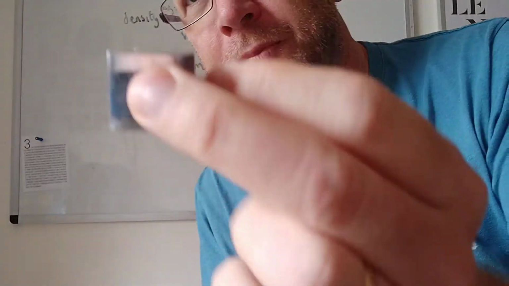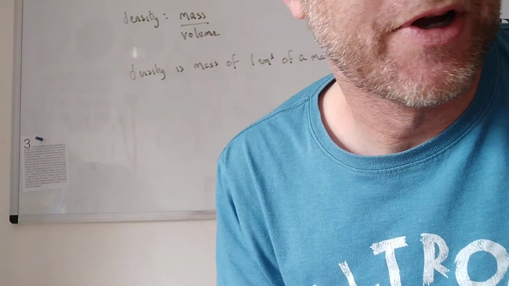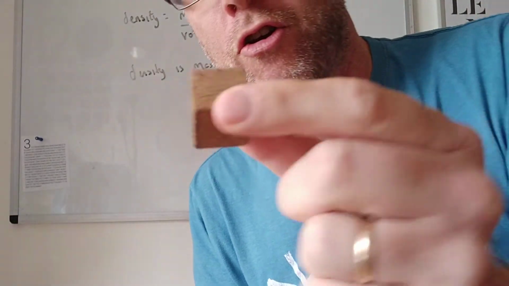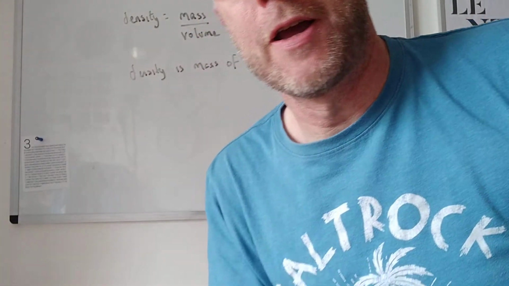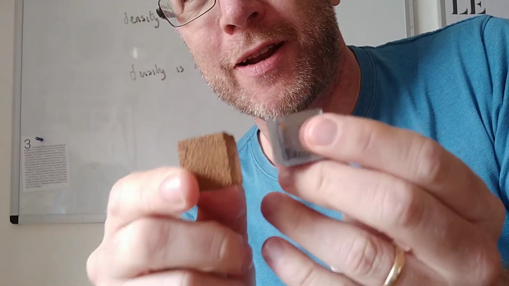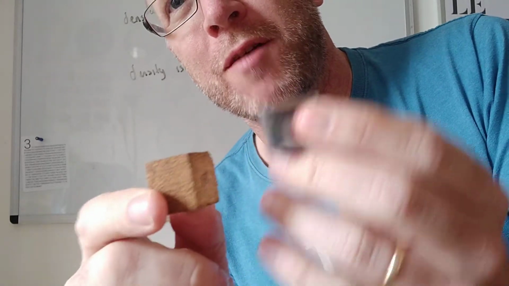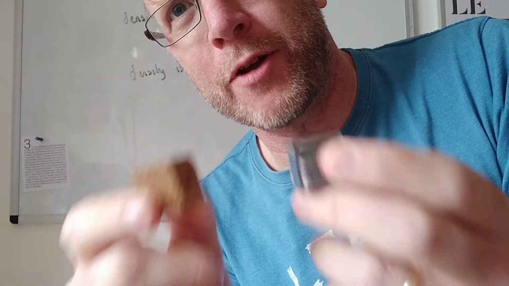So for example here, I have iron, and I have cork, and now I can compare these like with like because they're exactly the same amounts of each. So if I get the mass of one and the mass of the other, I'm comparing like with like. So that's what density is. It's the mass of 1 centimeter cubed.